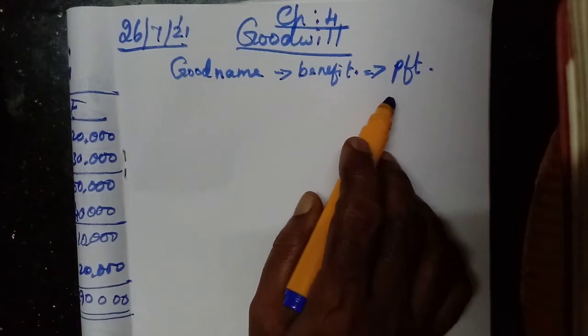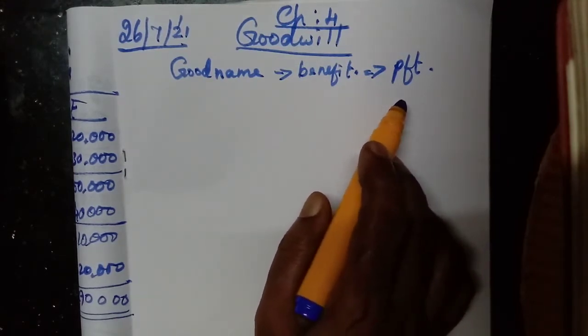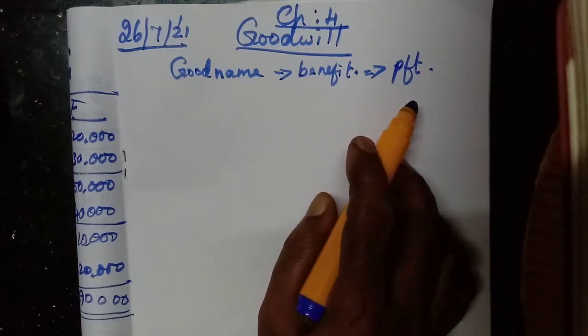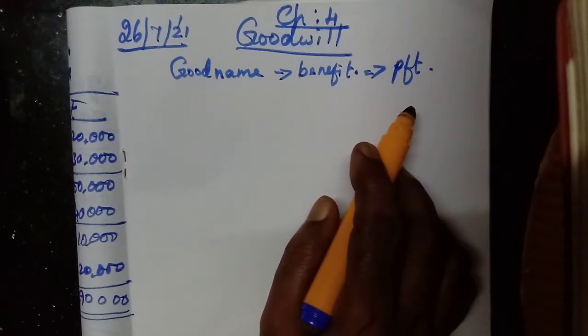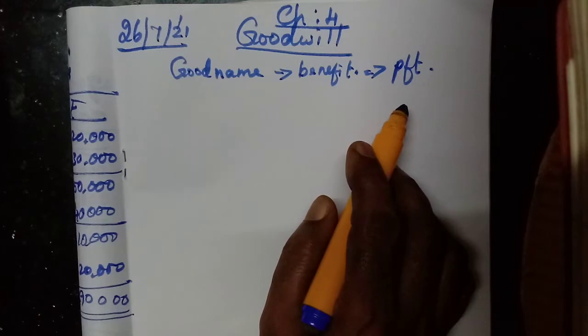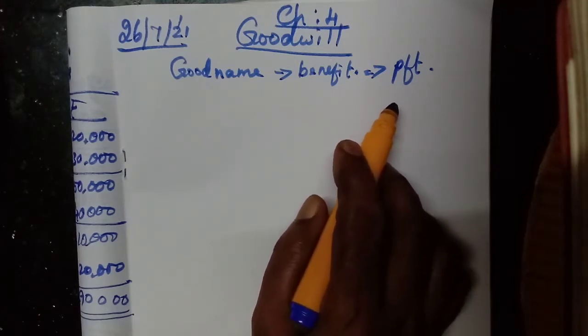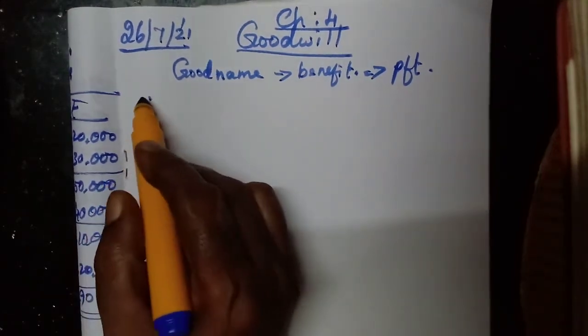That means goodwill. How do they get this goodwill? By experience, over a period of time, any business organization will gain this good name. How? By providing good products or services to the customers, or because of the proper location of the business. That we will learn. Now we will learn about the nature of goodwill.